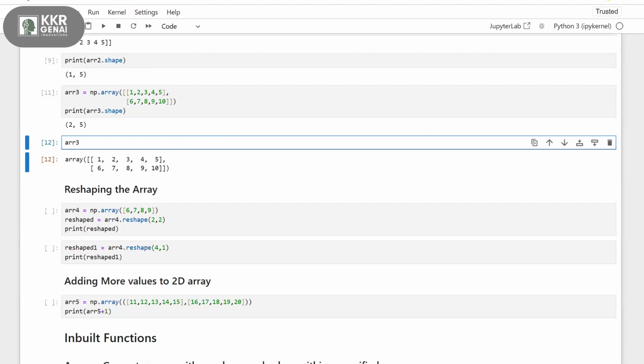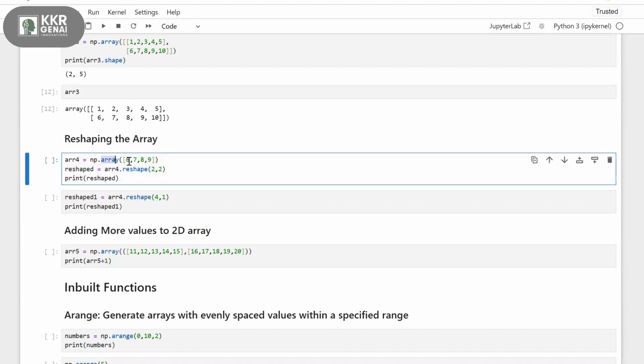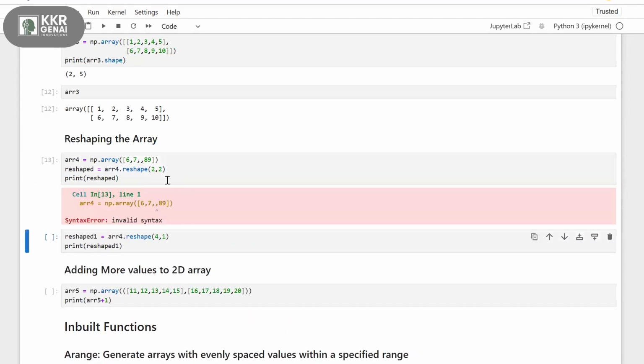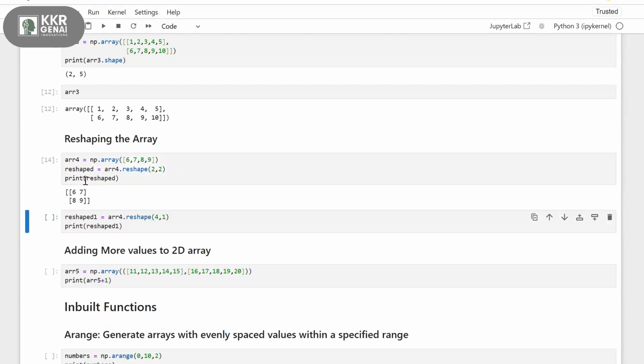Now, reshaping the array. Reshaping means, let's say first we have this array 4 equals np.array of 6, 7, 8, 9. Let's say I have these 4 numbers. Then I'm using array 4 dot reshape 2 comma 2, and then I'm printing. Let's see what happens here. Okay, now after printing, my single row of numbers 6, 7, 8, 9 is turned into a 2 comma 2 matrix.